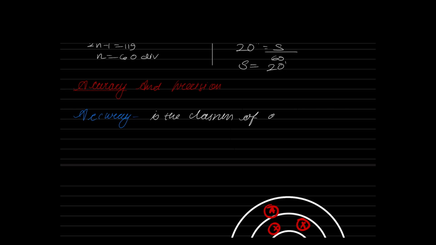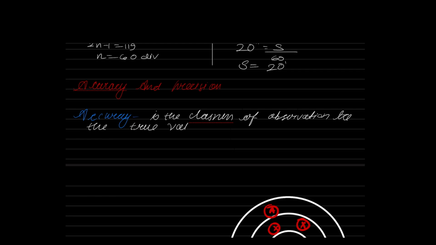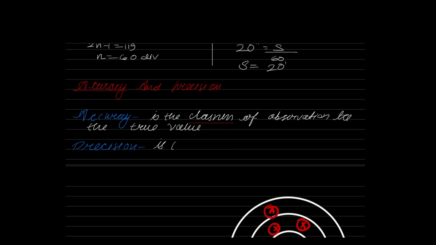That is what we call accuracy. Now what is precision? Precision is the closeness of observations among themselves. That's it. So that is what we call accuracy and precision.